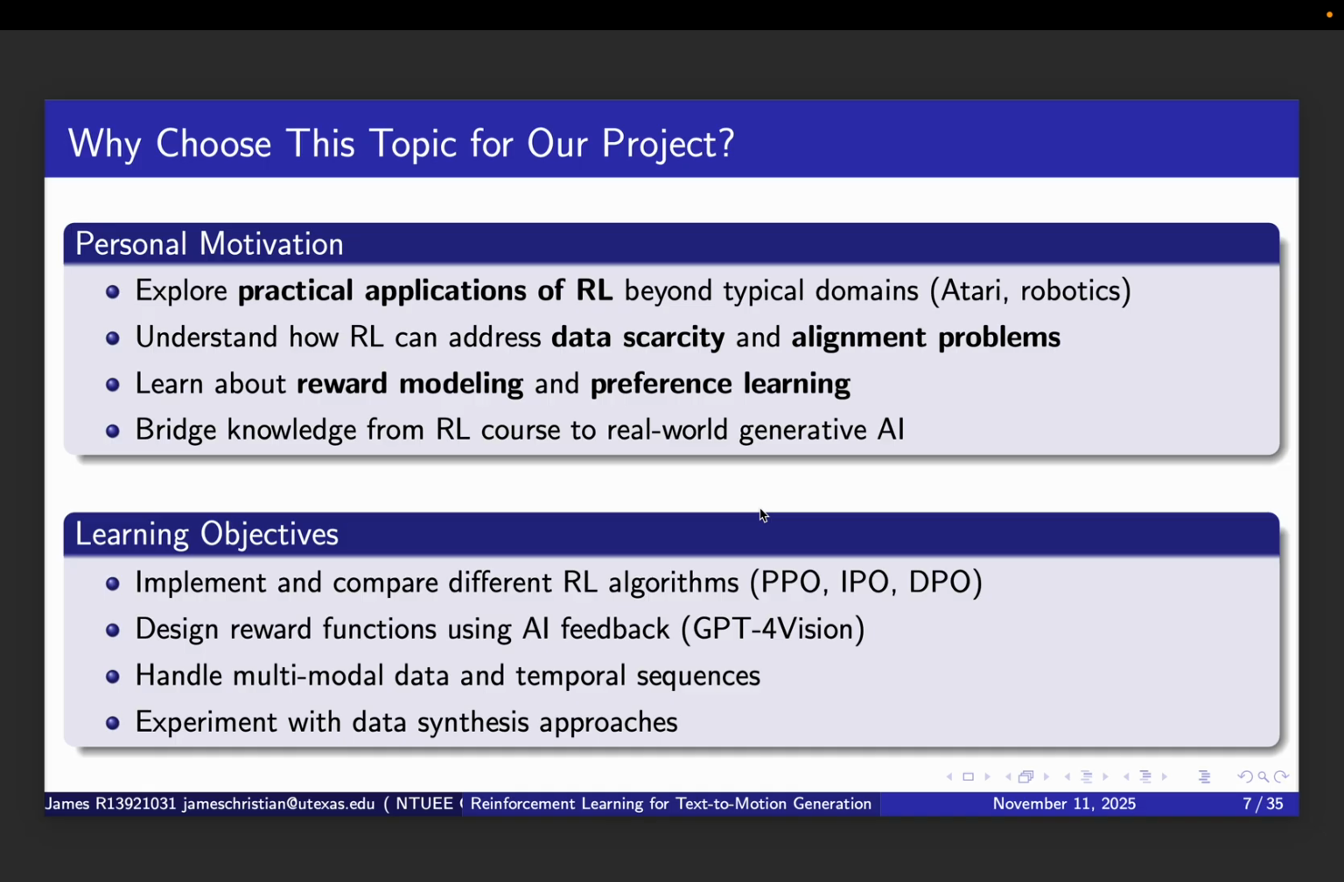The standard supervised learning pipeline is straightforward. First, collect large-scale text motion pairs, thousands of examples where you have both the text description and the corresponding motion. Second, train a model with cross-entropy loss, essentially teaching it to predict the motion sequence given text. Third, evaluate on a held out test set. This approach has four key limitations.